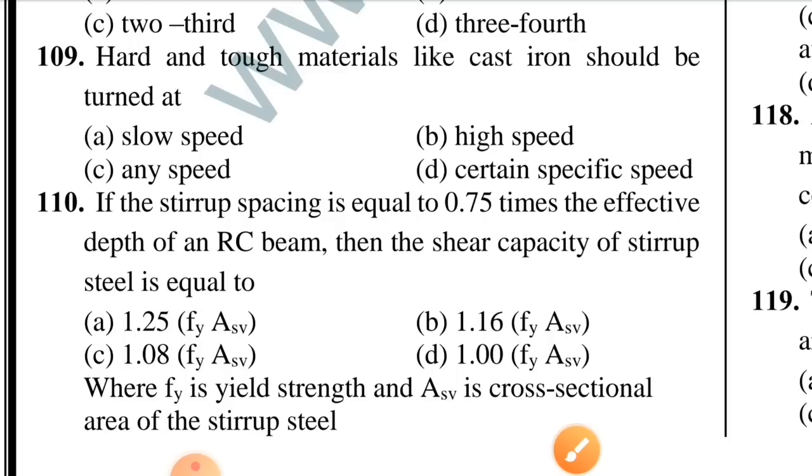Question number 110. If the stirrup spacing is equal to 0.75 times the effective depth of an RC beam, then the shear capacity of stirrup steel is equal to. Option B is correct, 1.16 fy into Asv.